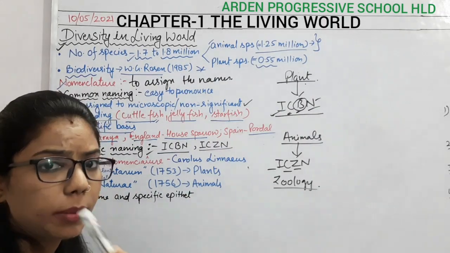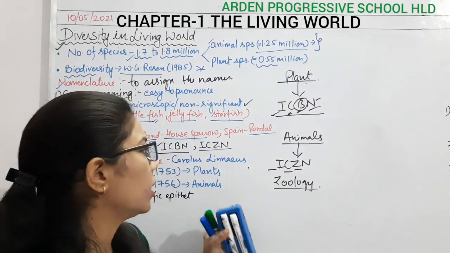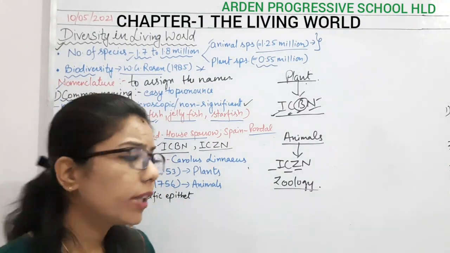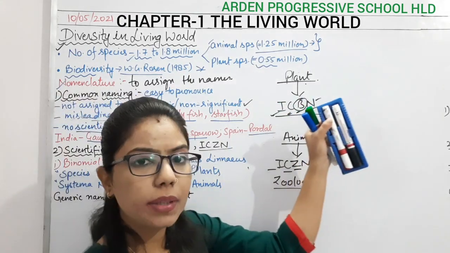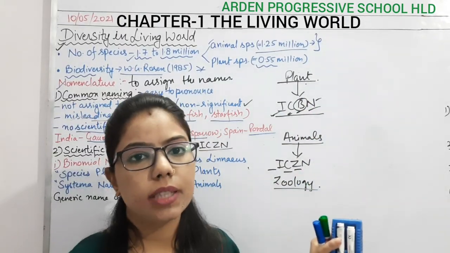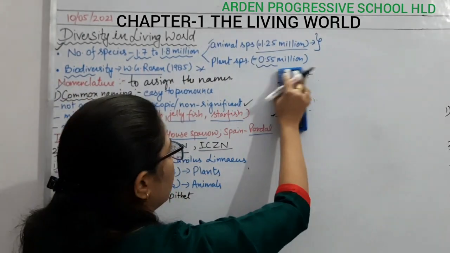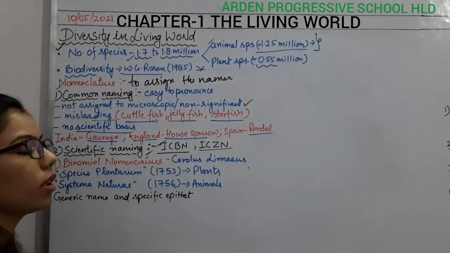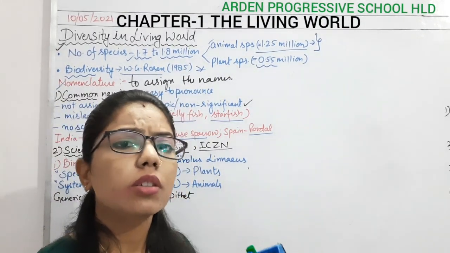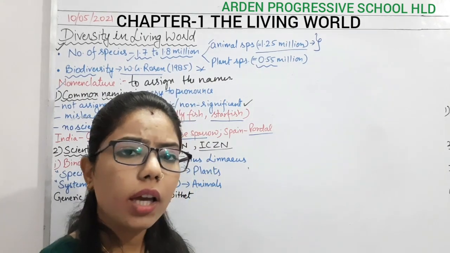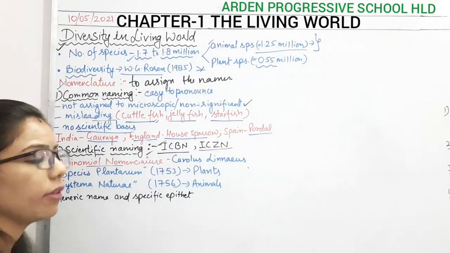Again, this will become an important question: how can you abbreviate ICBN or ICZN, or which body is responsible for giving names to plant species and animal species. These questions can be asked in your examination. So what we are going to study is scientific naming. What is the use of scientific naming? So that it will be understood at the global level.